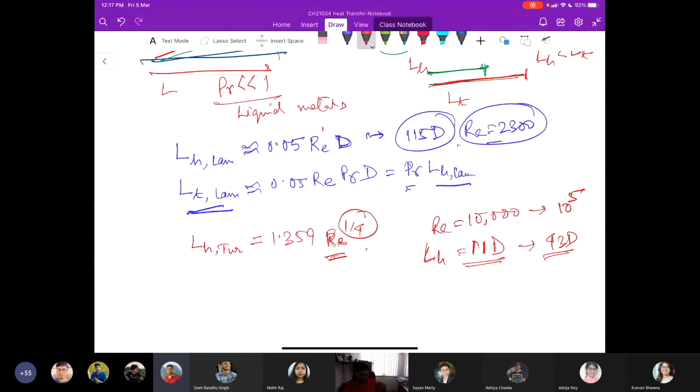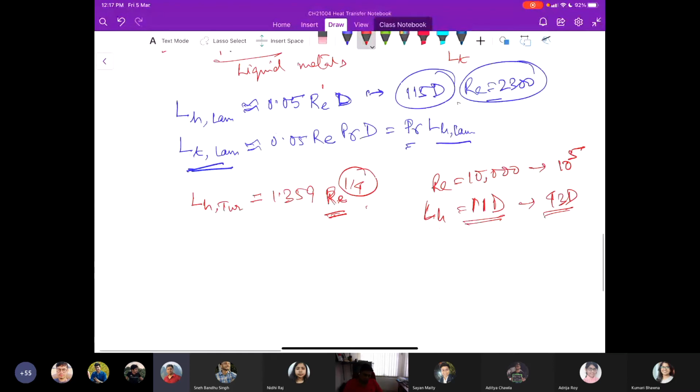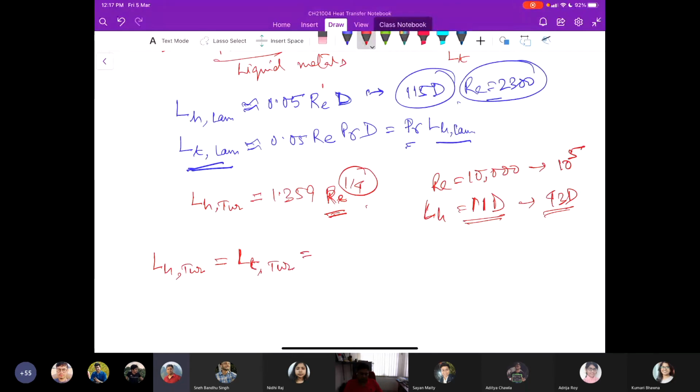Typically during design problems, we consider that LH turbulent equals LT, the thermal entry length for turbulent flow, which is not exactly equal but is close to 10 times the diameter. This is an approximate value typically taken to consider the entrance effect for either the hydrodynamic or thermal boundary layer.